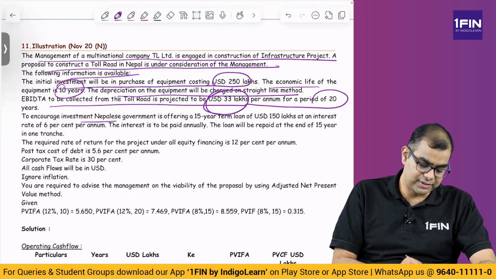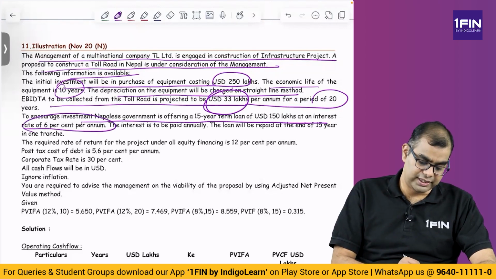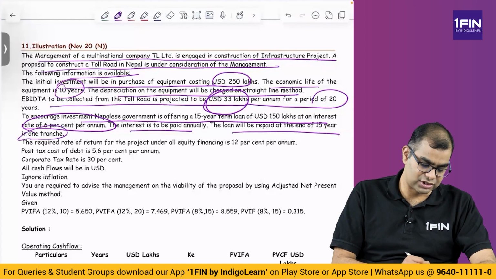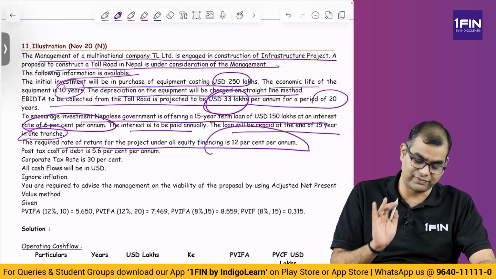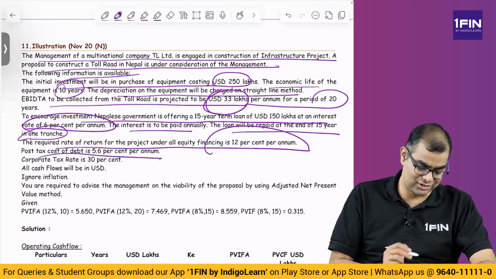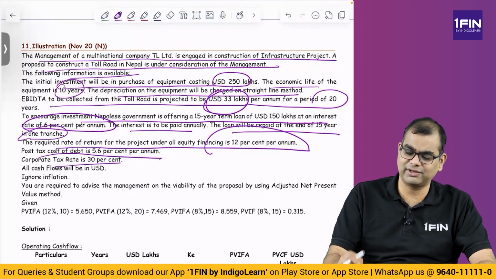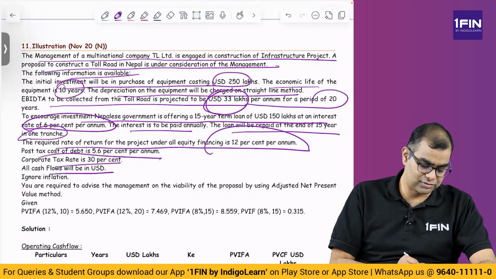To encourage investment, the Nepalese government is offering a 15-year term loan of 150 lakhs at an interest rate of 6% per annum. The interest is to be paid annually. The loan will be repaid at the end of 15 years in one tranche. The required rate of return for the project under all equity financing is 12%. So cost of equity is 12. Post-tax cost of debt is 5.6. We wanted pre-tax cost. Let us see. Corporate tax rate is 30. Or we can simply find out 5.6 by 0.7 is 8. 8 is the pre-tax cost of debt. All cash flows will be in USD.